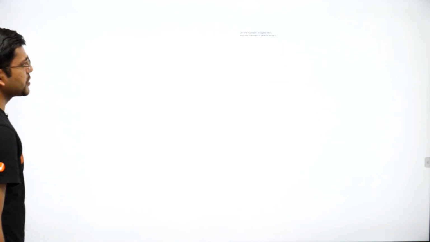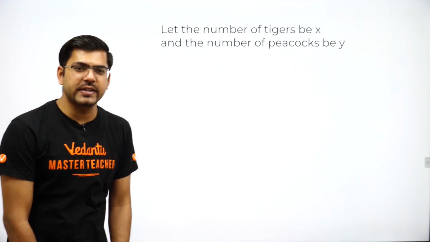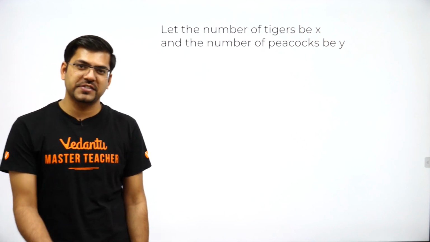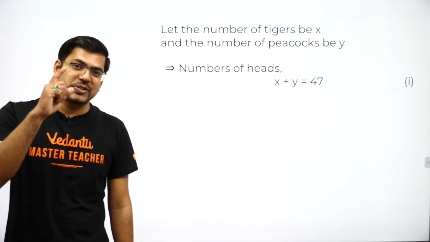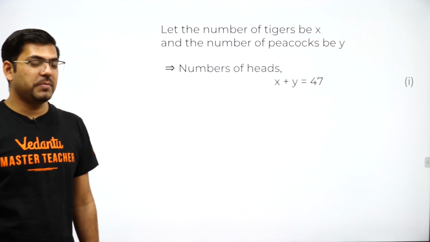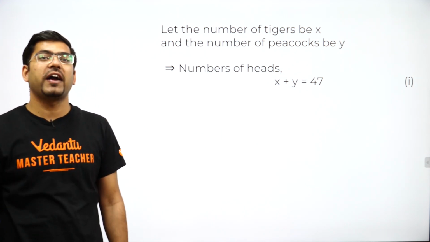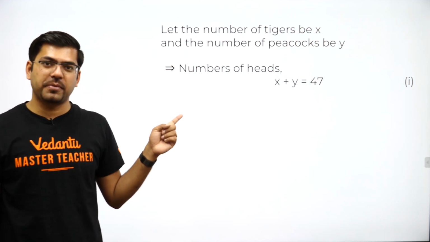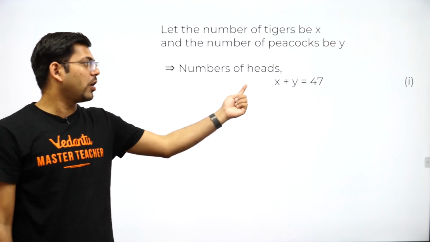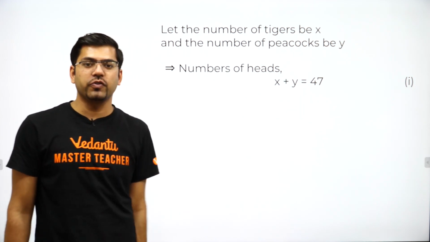So the solution for this question would be: let the number of tigers be X and the number of peacocks be Y, the first step. Now for the number of heads, tigers and peacocks do not have more than 1 head. So 1 head for tiger and 1 head for peacock. So the number of heads would be X plus Y equal to 47.